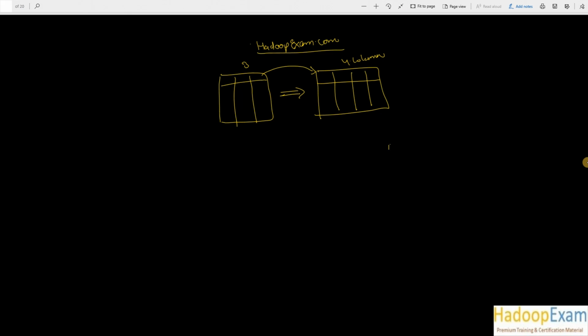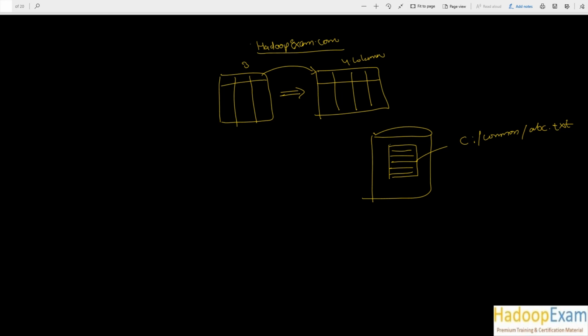So your file is somewhere on the disk, correct. This is your file somewhere on the disk. Okay, this is your disk and this file as well. So this is somewhere C colon common abc.txt, correct. So you won't write in the SAS program again and again this entire path. This is not a good idea.